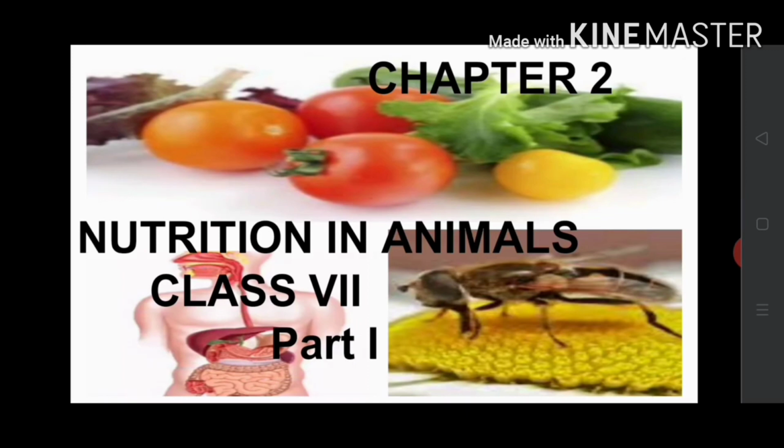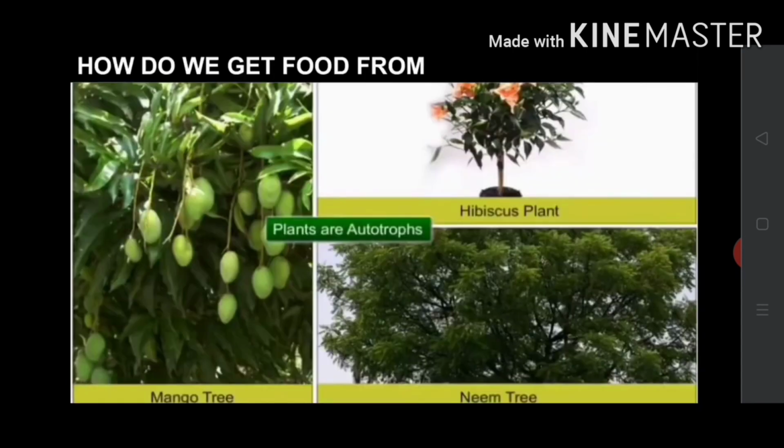In the previous lesson you have learned about nutrition in plants. Now we are going to learn about nutrition in animals. You know that plants are the primary source of food for all animals. They are called autotrophs. Plants prepare their own food by the process of photosynthesis.